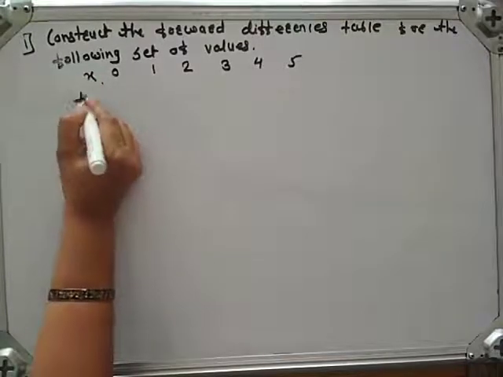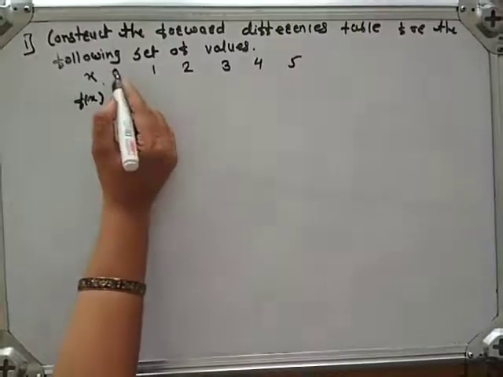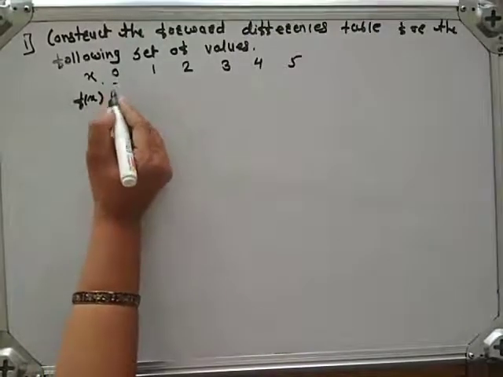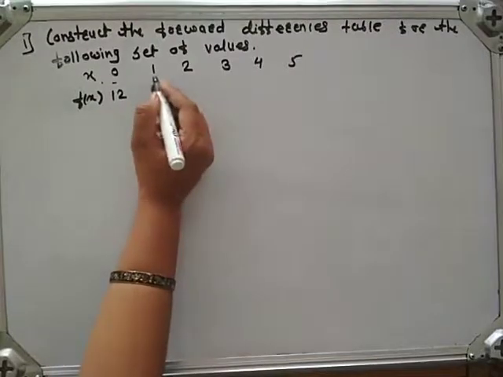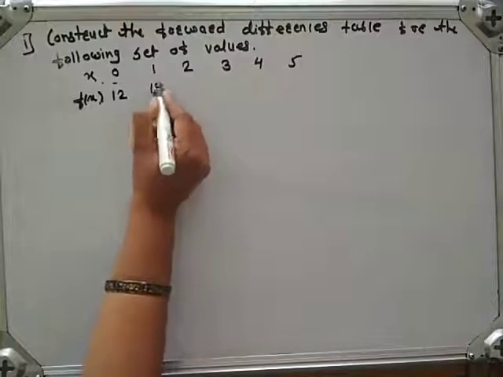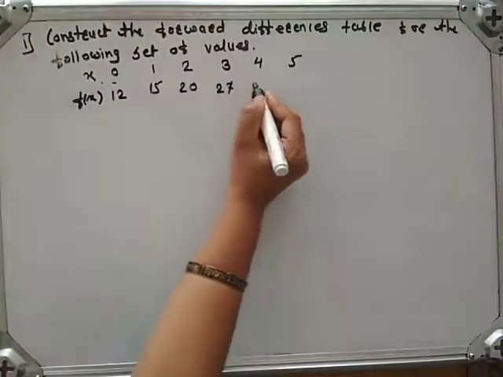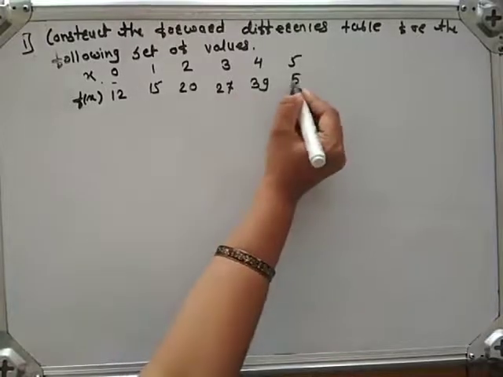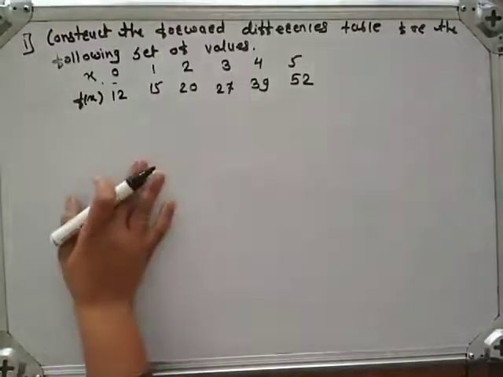Here f of x is the value of the function at point x. When x is equal to 0, the value of that function is 12. When x is equal to 1, the value of that function is 15. Next are 20, 27, 39 and 52. We have to construct the forward differences table for this set of values.